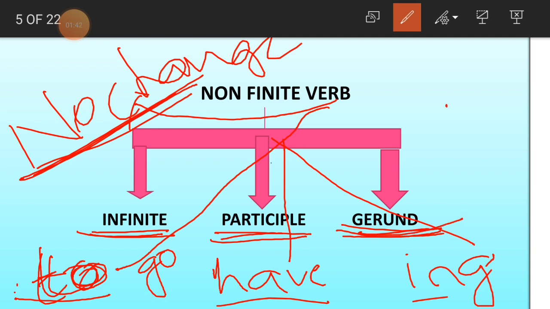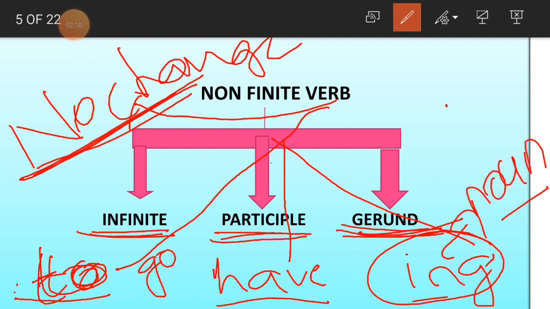Now, we'll talk about the gerund. What is this gerund? In this gerund, the verb is taking an ing form. Suppose the verb is sleep, then it becomes sleeping. Walk becomes walking. Swim becomes swimming. And this verb here acts like a noun. This also you have to remember, children.